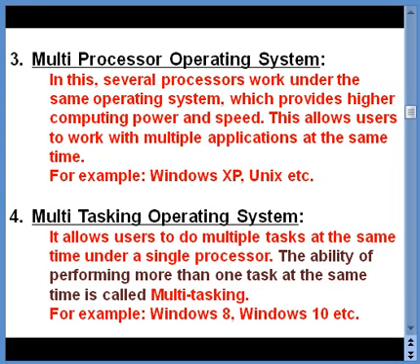The fourth category is multitasking operating system. This allows users to do multiple tasks at the same time under a single processor. Now do not get confused between multiprocessor and multitasking operating system. In both of them we are running multiple applications. But in multiprocessors you need to notice that there are several processors working together. But in the case of multitasking, only a single processor is giving you the option of doing multiple tasks at the same time. The ability of performing more than one task at the same time is called multitasking. For example, Windows 8 and Windows 10 are multitasking operating systems.